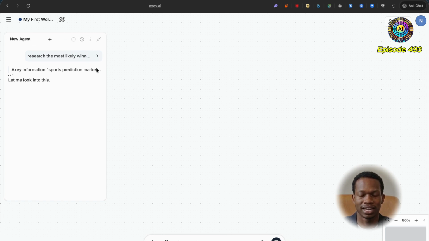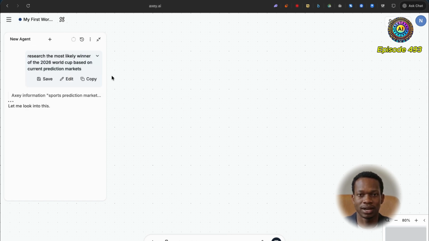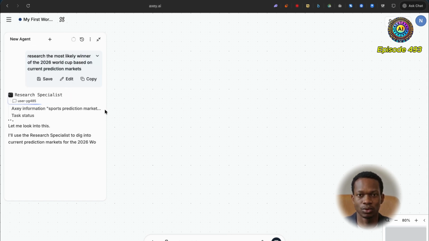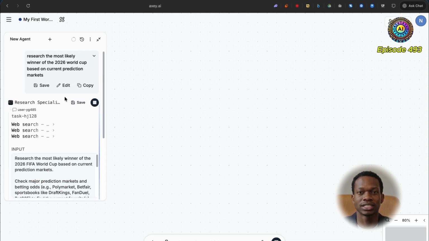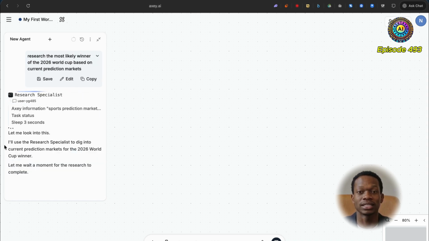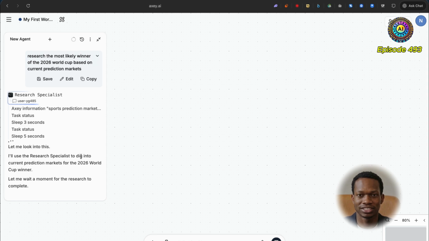So we've got our first agent that's been spun up here. We can actually edit this prompt if we want. So we've got the research specialist working away. It's using that specialist to dig into the current prediction markets for the 2026 World Cup winner. So it's going to take a moment to research that. I wonder how long that's going to take.